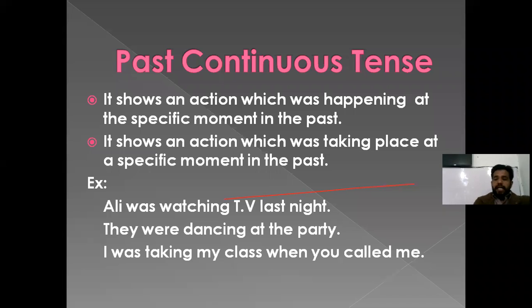Whenever you are talking about an action which was taking place, which was going on, which was happening, which was continued at a specific moment in the past, for that we use past continuous tense. You can observe that yesterday at 10 o'clock, my action was continuing. I was teaching, or I was taking my class. So I was taking my class yesterday at 10 o'clock. At 10 o'clock, my action was continuing. It was going on, it was happening. My action was continuing at a particular time in the past.